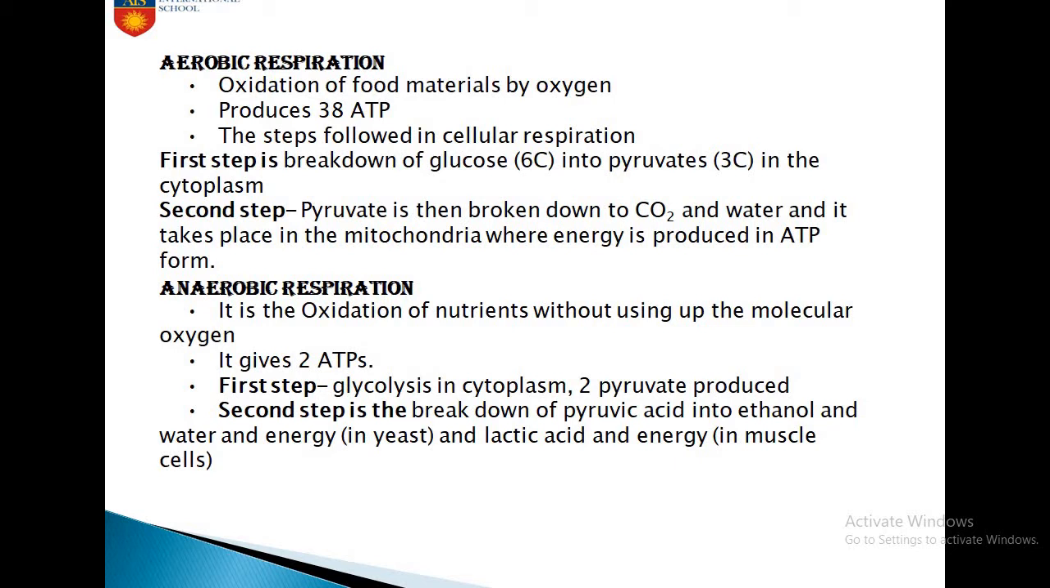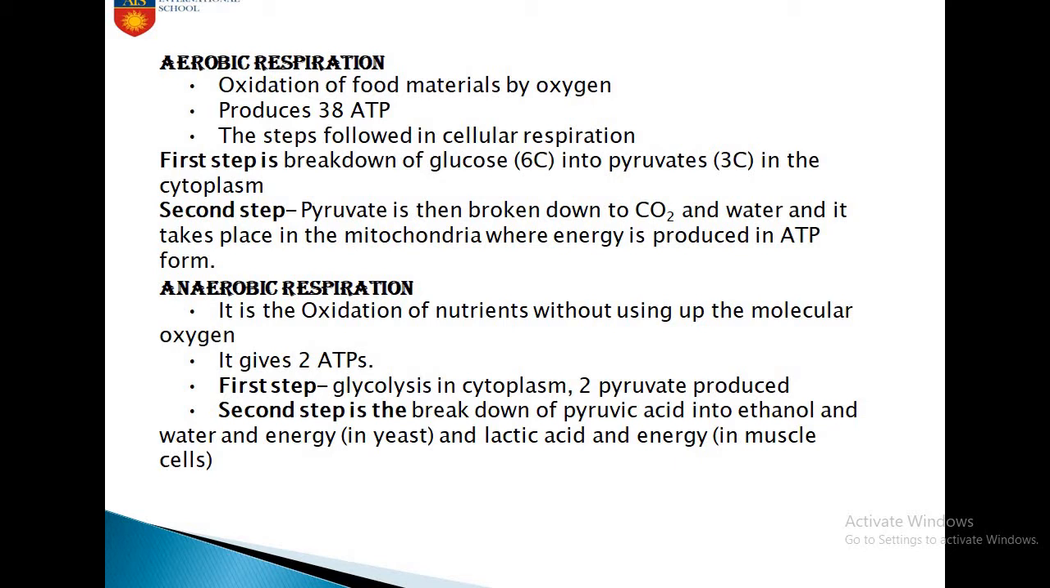Now, what are the steps followed in cellular respiration? The first step is that it breaks down glucose. What is the formula for glucose? C6H12O6. So it is a 6 carbon compound. This 6 carbon compound is broken down into two molecules of pyruvate. Pyruvate is a 3 carbon compound. And where does this first step of aerobic respiration take place? It takes place in the cytoplasm.